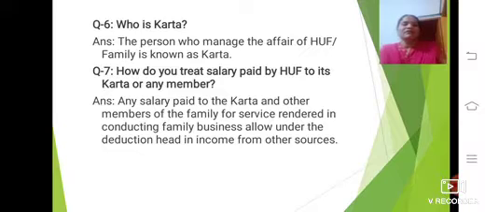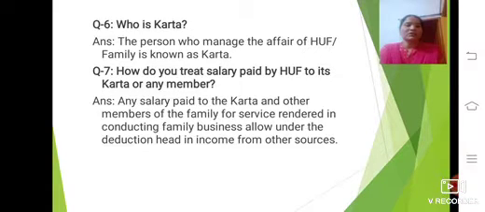Coming to the next question, this question is very easy. Anybody can write it within 30 seconds, not even 1 minute. The question is: who is Karta? It is a very easy question. The answer is: the person who manages the affairs of the HUF, means Hindu undivided family, is known as a Karta. Here Karta is the person who is the head of the family, who manages the affairs of the HUF.